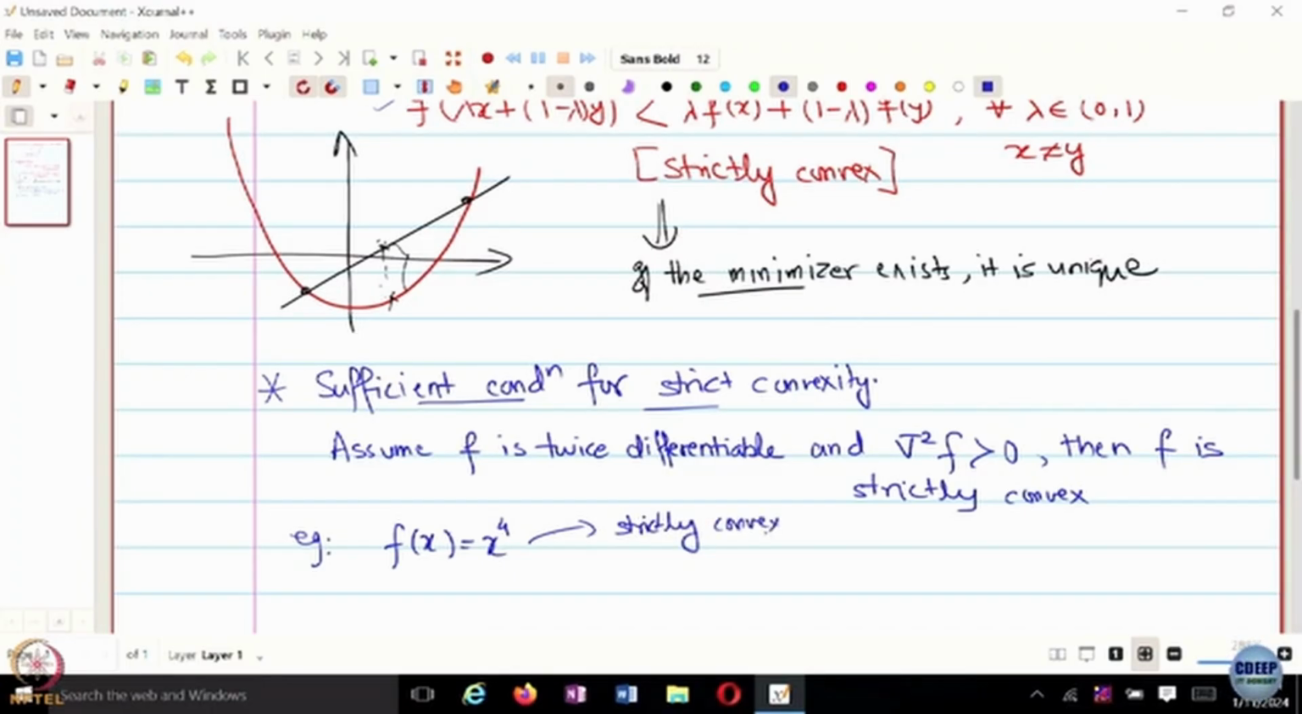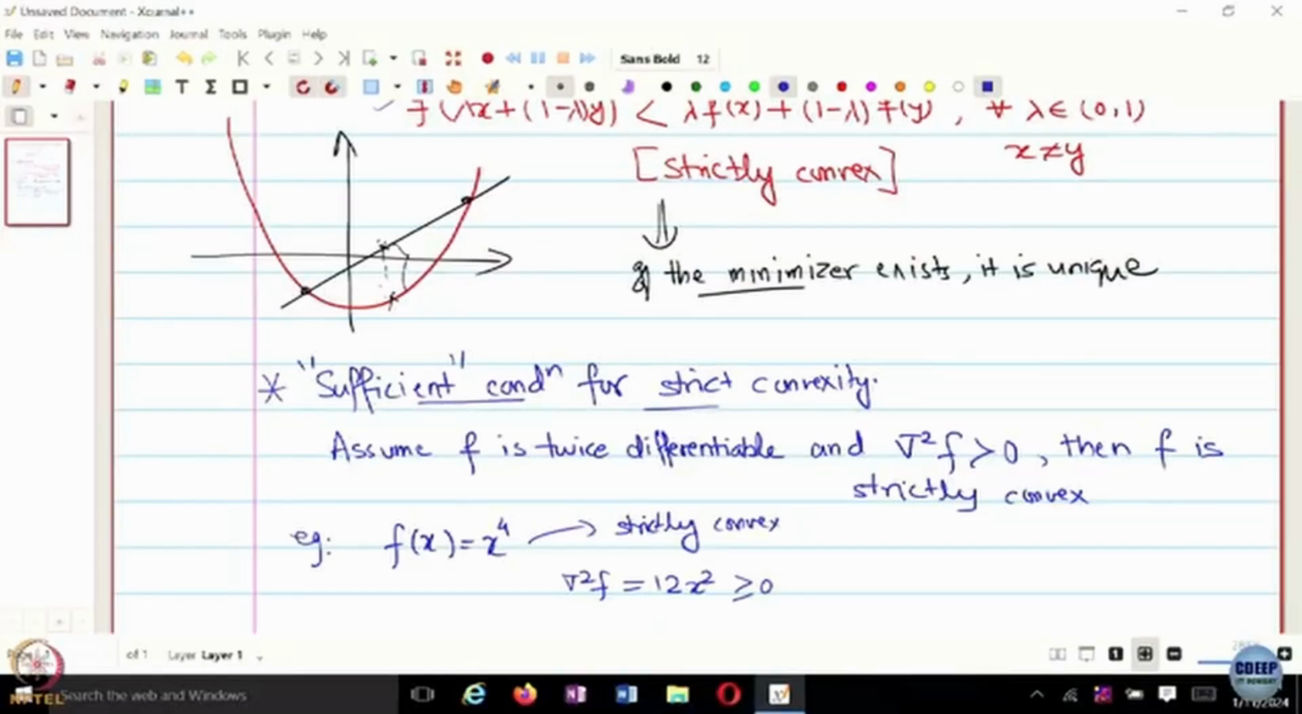Okay. What about the Hessian of f, this particular function? 12x square. Is this greater than 0? Not always, right? So this is greater than or equal to 0, not strictly greater than 0, and that's why we call it a sufficient condition. So if this condition holds, then you are guaranteed that the function is going to be strictly convex.